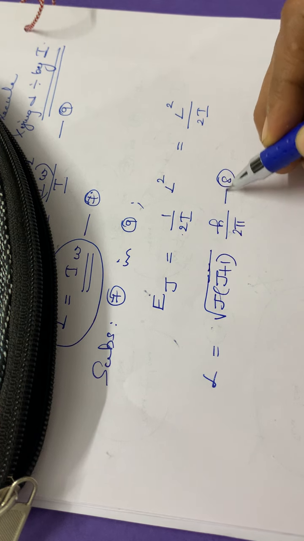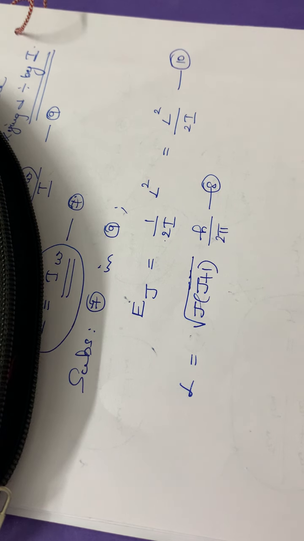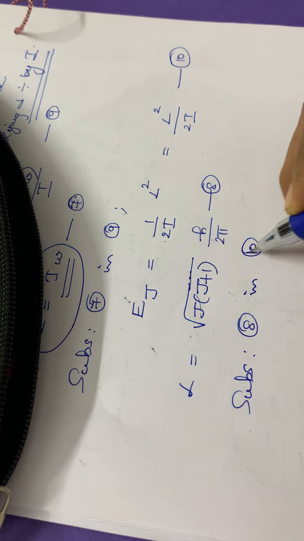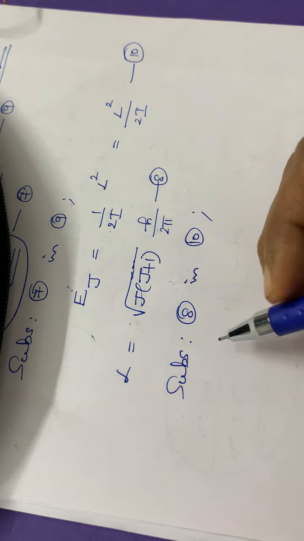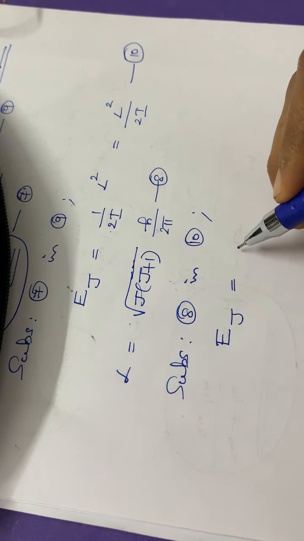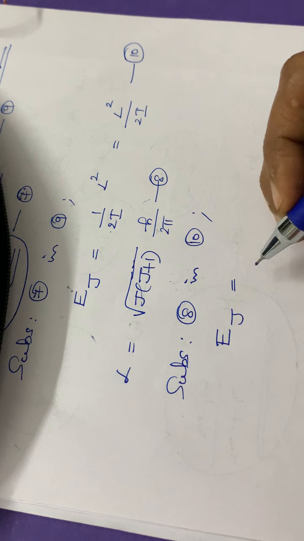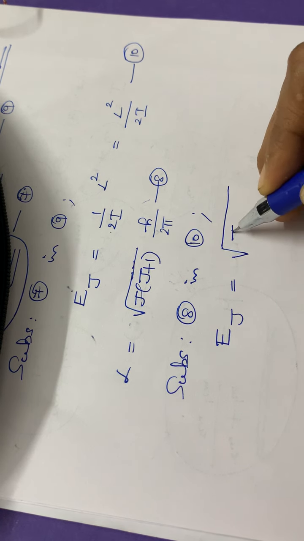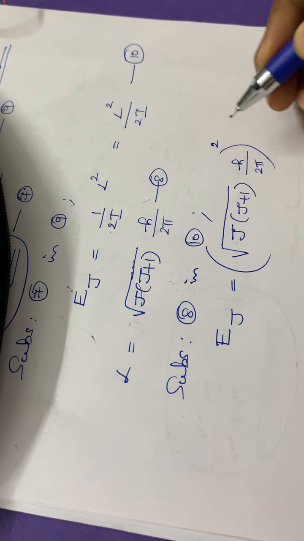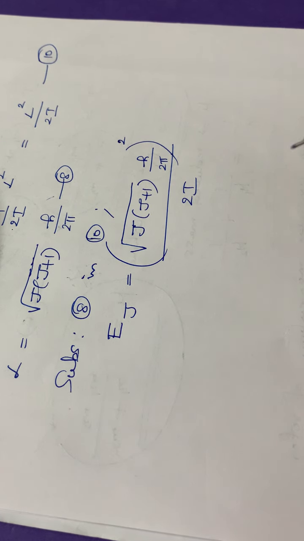This is equation 8. So substituting 8 in this particular equation, this is equation number 10. Substituting 8 in equation 10, therefore Ej is equal to L square divided by 2i. L square means this total value, the whole square, so that the root will be going. So I will write the equation: root of j into j plus 1 into h by 2 pi the whole square divided by 2i. So this will be the equation substituting for L.